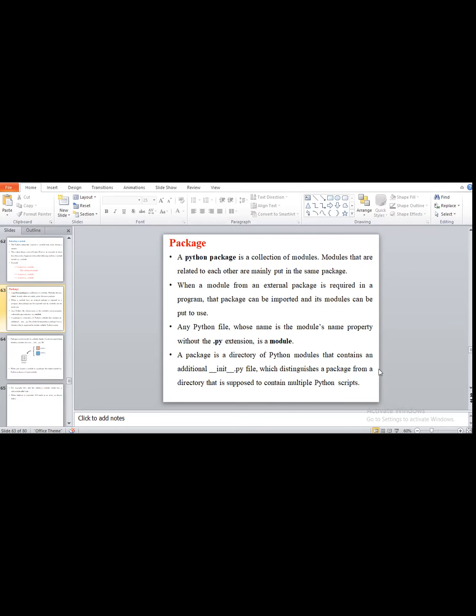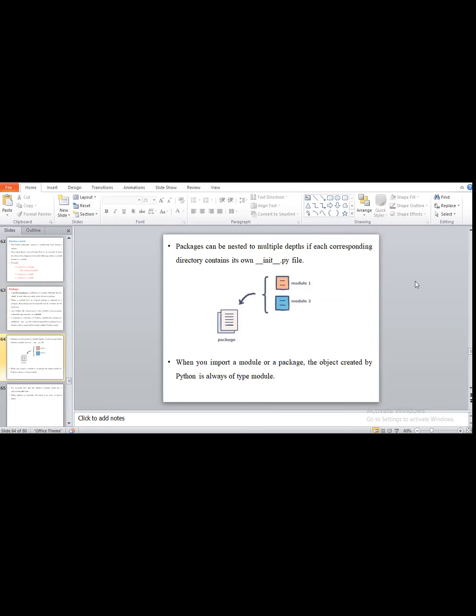You have to see the figure here. Suppose the first module is my pi module, and the other is my exponent module. I will collect these two modules and create one package, which will be the math package. The collection of different modules, we call it a package.